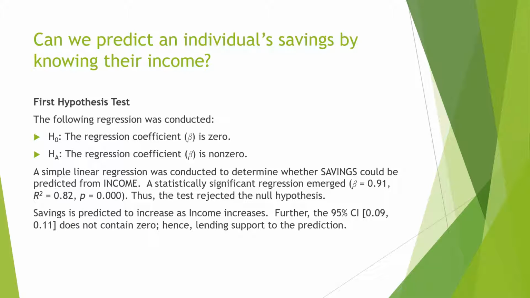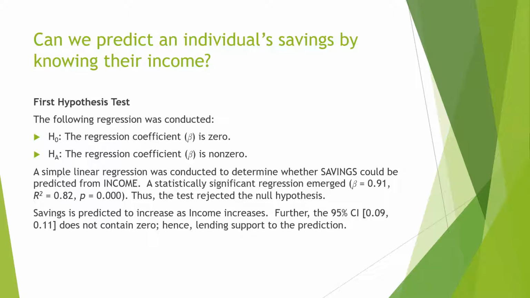The next regression analysis looks at the question, can we predict an individual's savings by knowing their income? The null hypothesis states that the regression coefficient is 0. The alternative hypothesis states that the regression coefficient is non-zero.